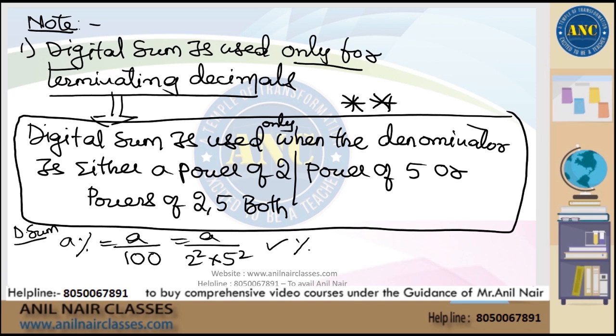Digital sum is used only for terminating decimals, or the decimals where the digits are not repeated, which stops. Digital sum is used only when the denominator is either a power of 2 or a power of 5 or a power of 2, 5 both. First key point. Then you will be able to solve the toughest questions very easily. First point, I hope it is clear, right?